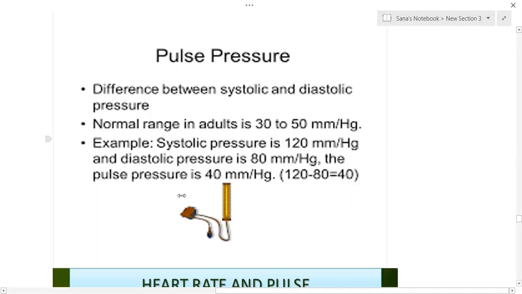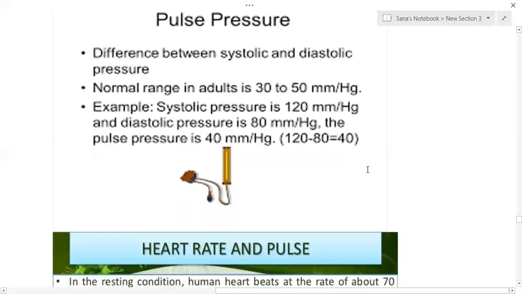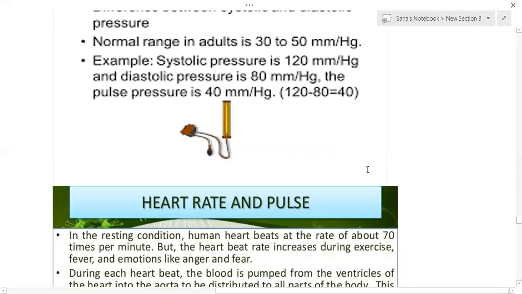So pulse pressure is systolic pressure minus diastolic pressure. So 120 minus 80 is equal to 40 mm Hg. Pulse pressure is equal to 40 mm Hg. So pulse rate and pulse pressure are different. You know your normal BP, isn't it? Blood pressure 120 per 80 is your normal BP.